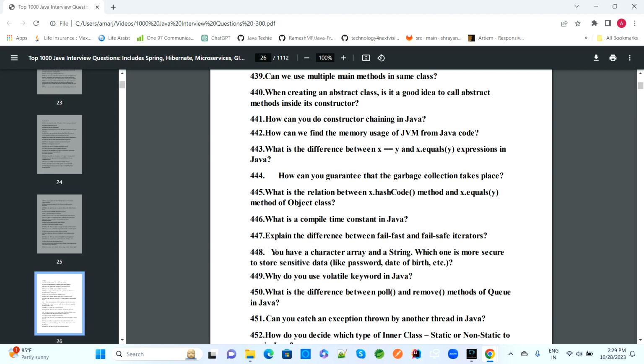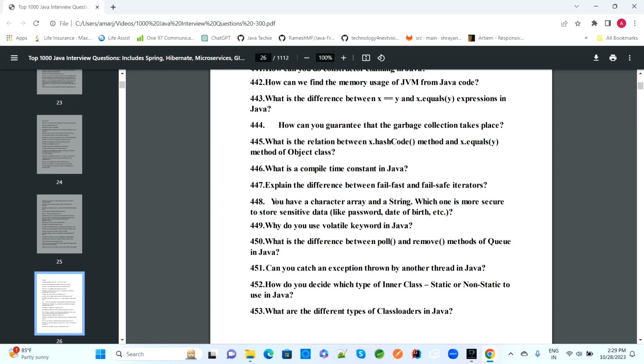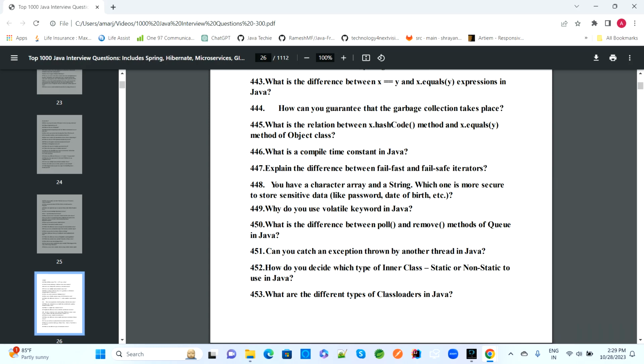How can you do constructor chaining in Java? How can we find memory usage in the JVM from Java code? What is the difference between x == y and x.equals(y) expressions in Java? How can you guarantee that garbage collection takes place? What is the relation between the hashCode method and the equals method in the Object class?